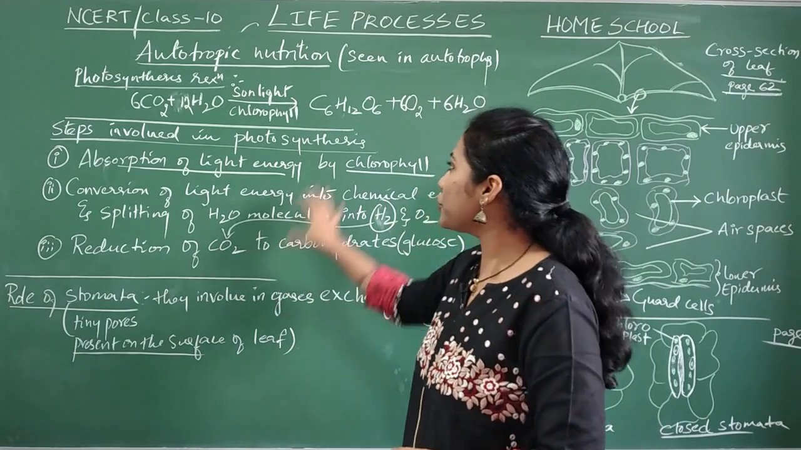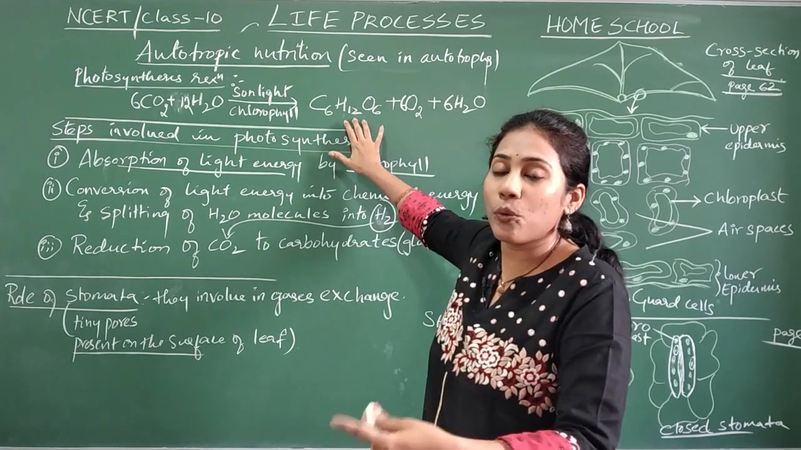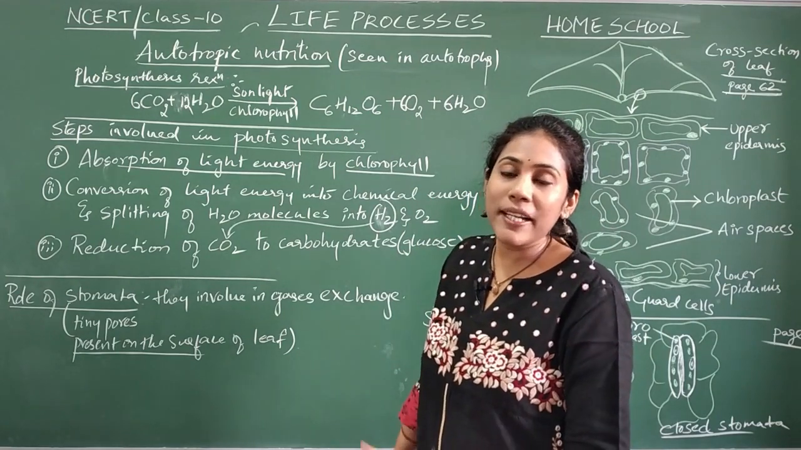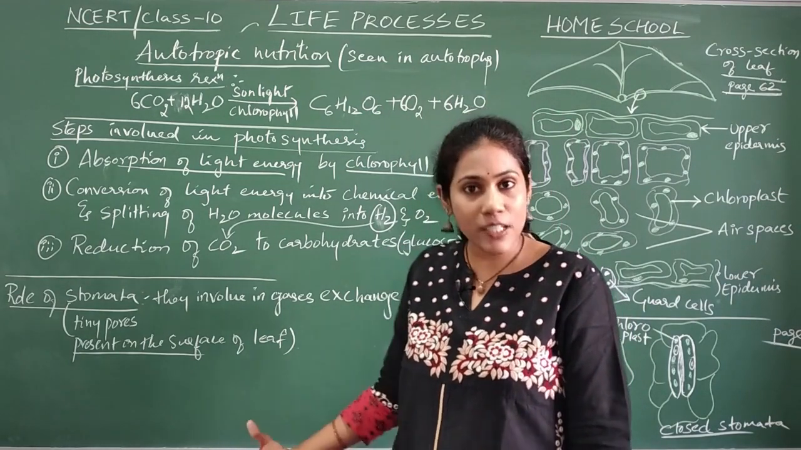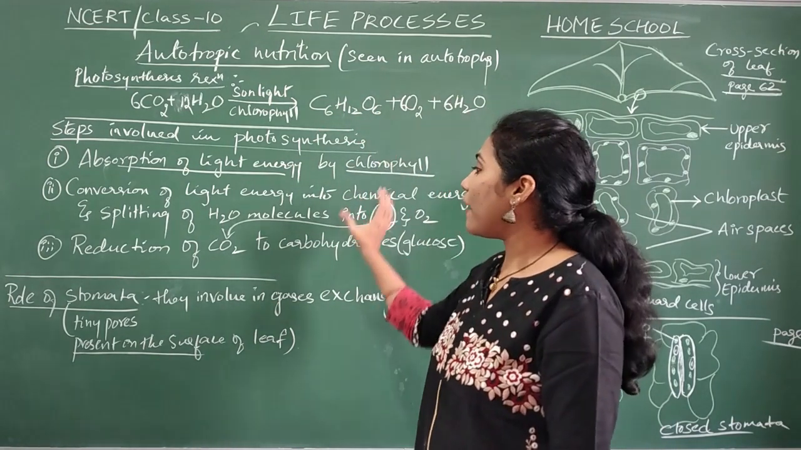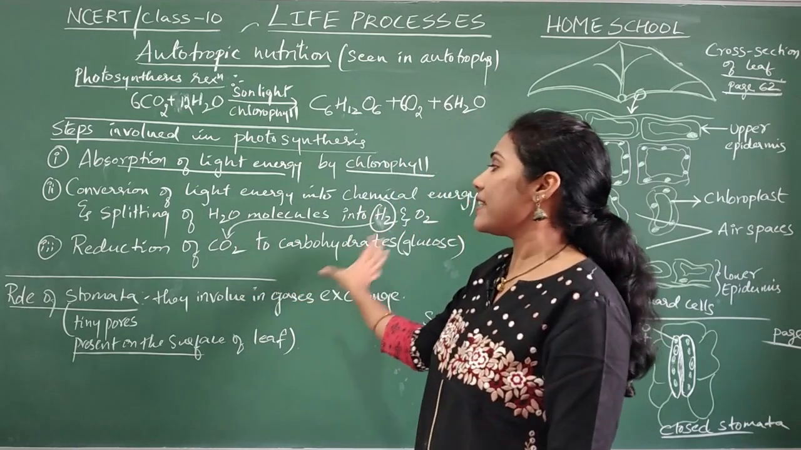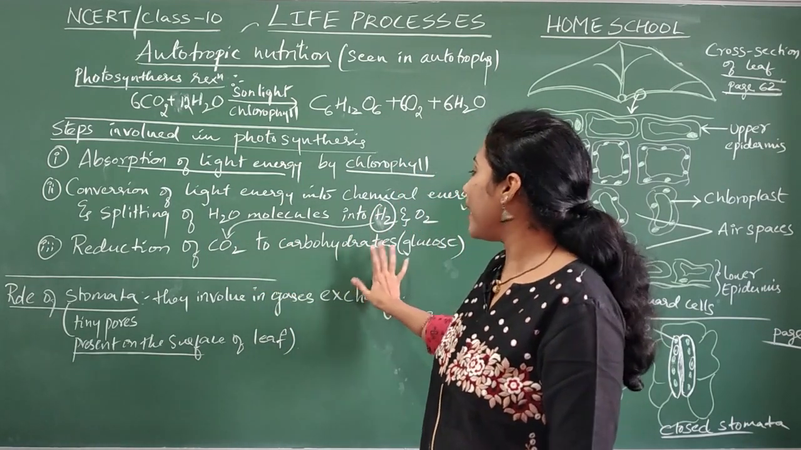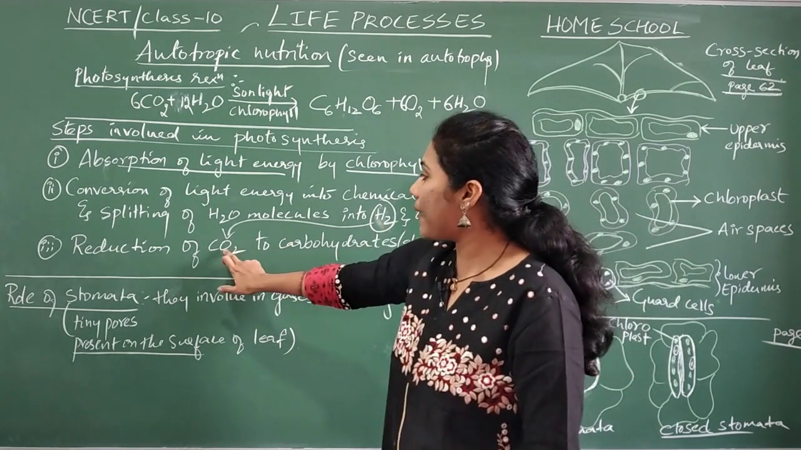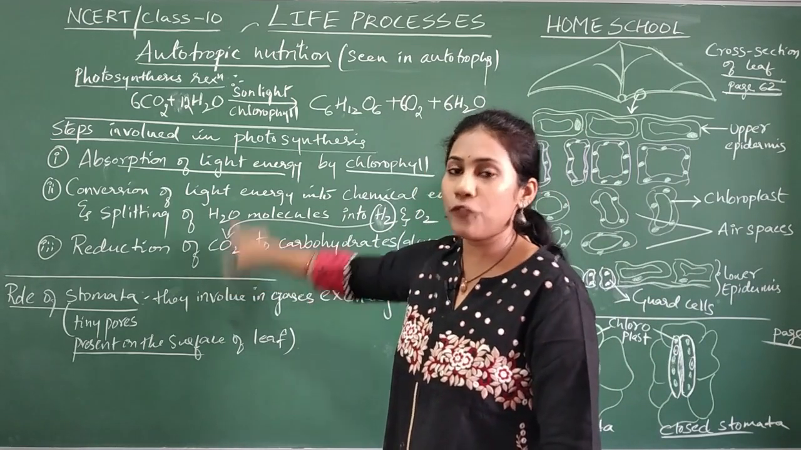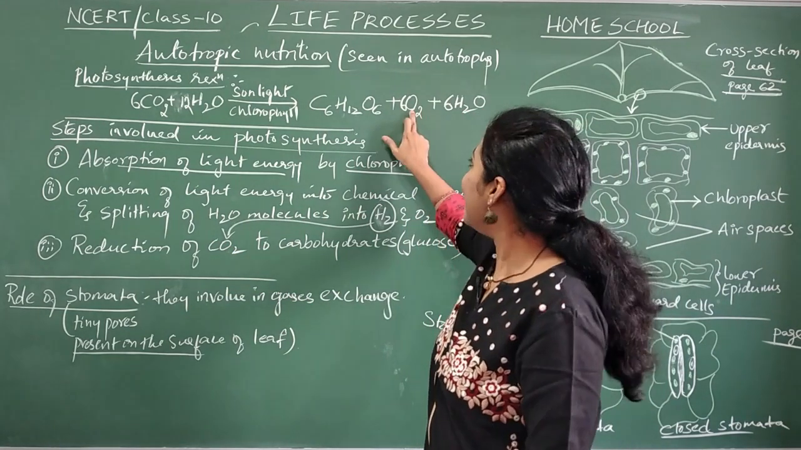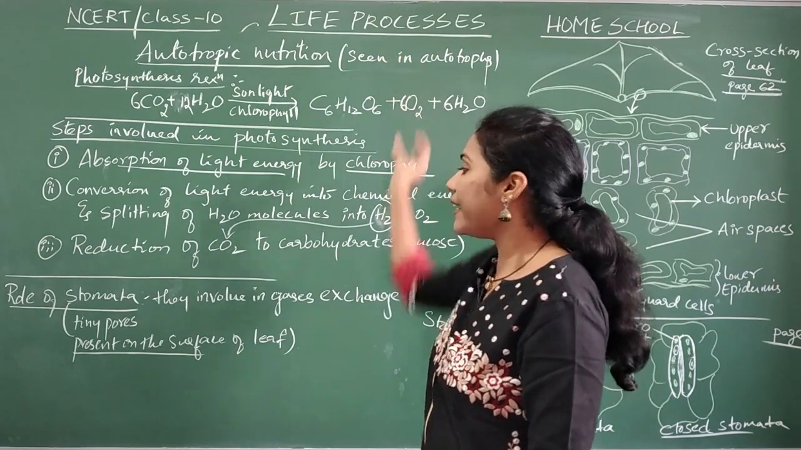So after reduction, what is getting formed? Carbohydrate is getting formed. Carbohydrate is nothing but glucose. What is its formula? C6H12O6. So this is how reduction of carbon dioxide occurs to form carbohydrates. And you see here, hydrogen was used up by carbon dioxide to form carbohydrate, and now oxygen is single, no? Oxygen is the byproduct.